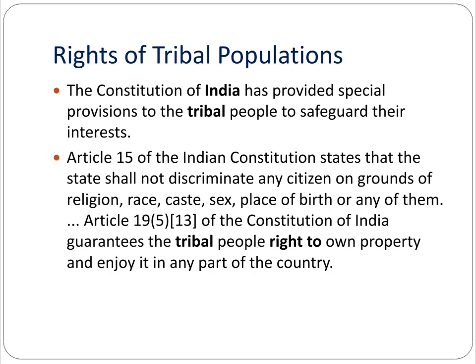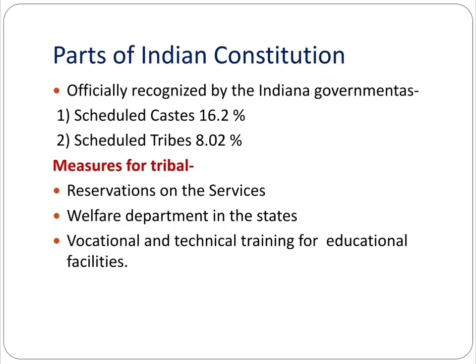Article 19(1) of the Constitution of India guarantees the tribal people the right to own property and enjoy it in any part of the country in their own way, and gives sustainable life or development to the particular tribes.